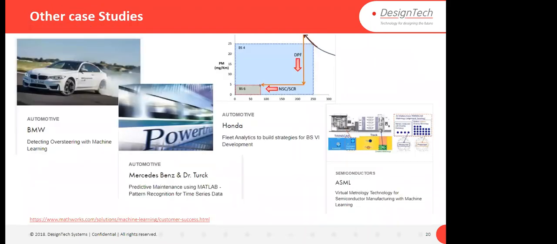Some other case studies: BMW, they use machine learning models for some of their applications. Mercedes-Benz, Honda, and this is a semiconductor company that is called ASML. So they are very big companies, and they use MATLAB for some of their applications.